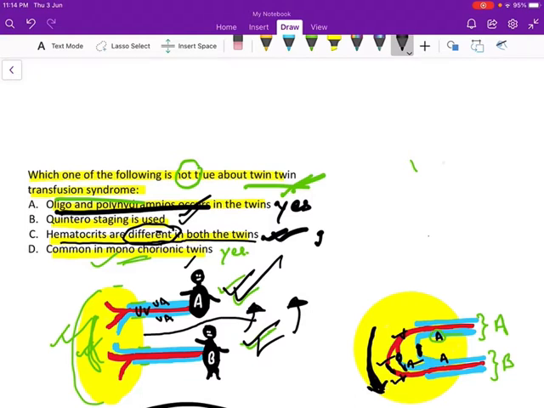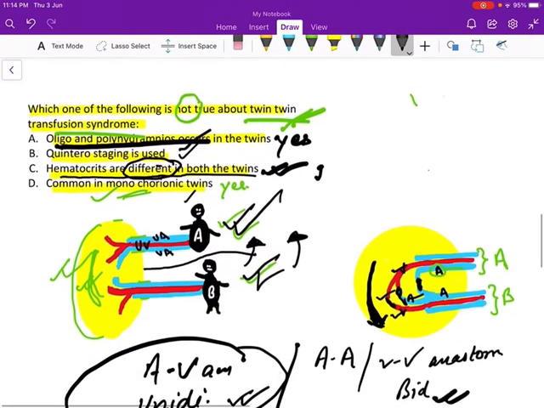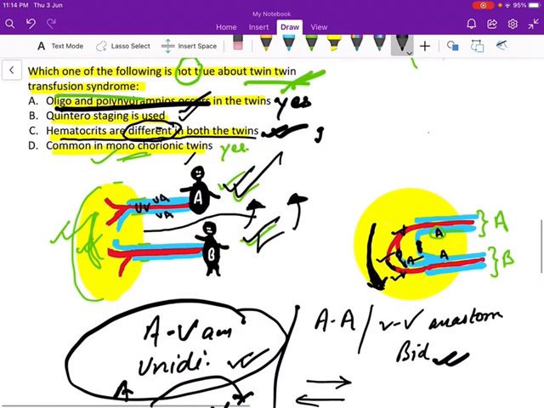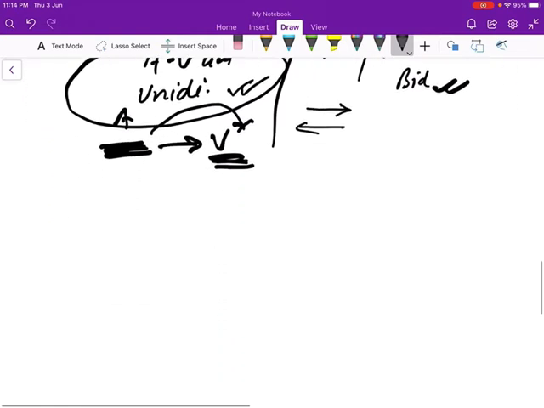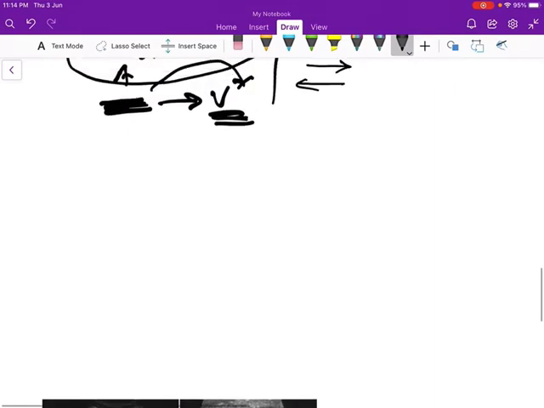One fetus, the donor, becomes hypovolemic while the recipient becomes hypervolemic or fluid overloaded. Hematocrits are the same in both the twins. There is no change in the hemoglobin levels. And next thing we should know is about the Quintero staging. Quintero staging is used for twin-twin transfusion syndrome.